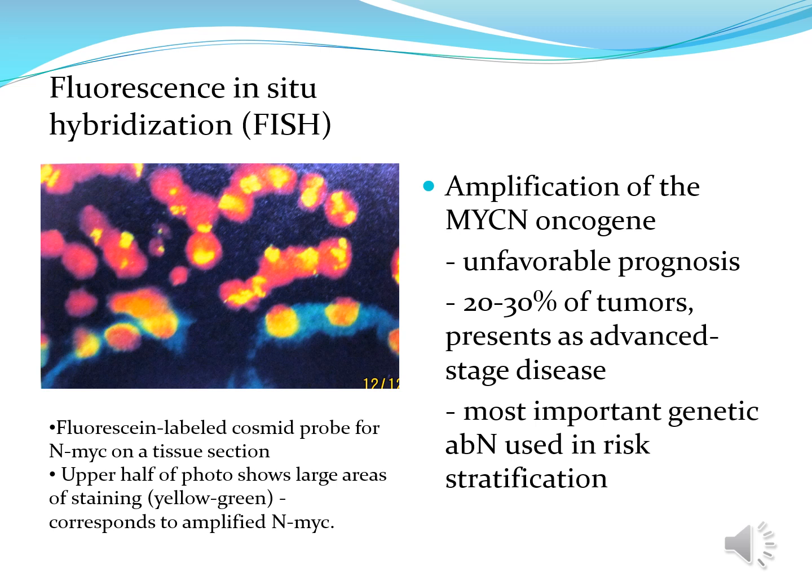So when there is amplification of your MYCN oncogene as detected in your FISH, then it is of unfavorable prognosis. And this is found in 20 to 30% of tumors, and when found, it presents as an advanced stage disease. So this is the most important genetic abnormality used in risk stratification.